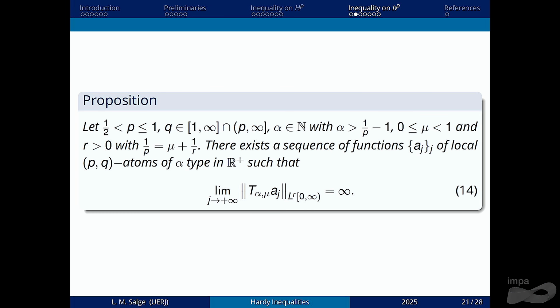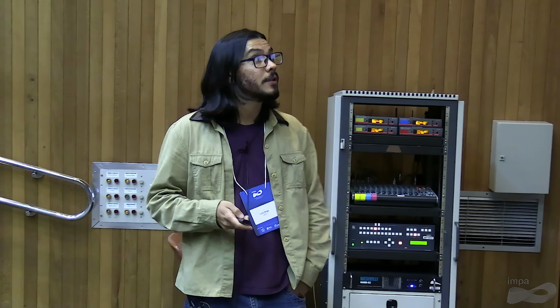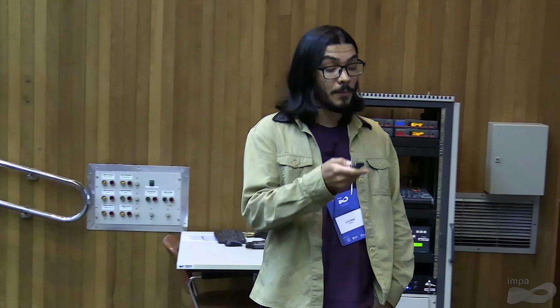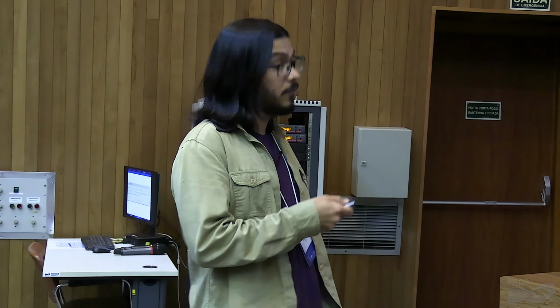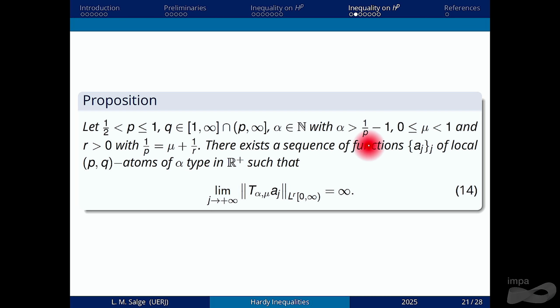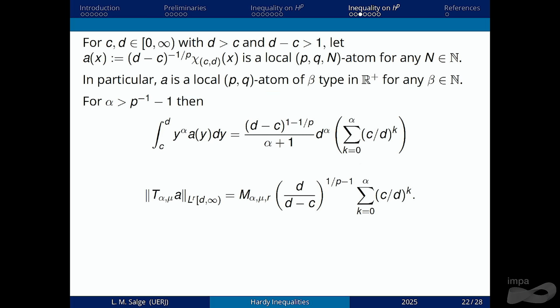It's not the only restriction that we have here. Even for the alpha that could work, we can find a sequence of local atoms of alpha type in R plus such that this limit goes to infinity. So this operator is not uniformly bounded for these atoms. For alpha in this range, we can conclude that the image of all local atoms are bounded, but not uniformly.